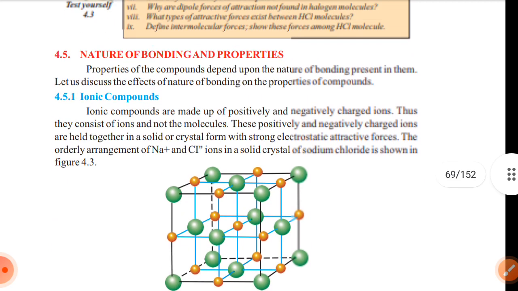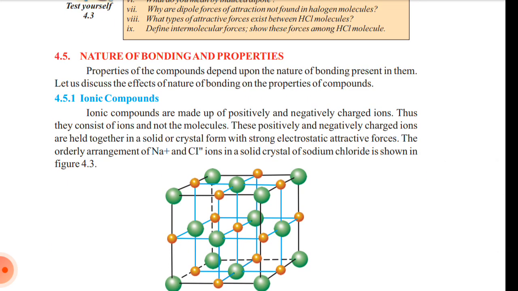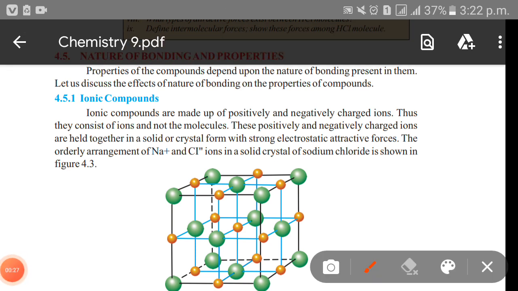Properties of the compound depends upon the nature of the bond present in them. Let us discuss the effect of nature of bonding on the properties of the compounds. So first of all we have ionic compounds.